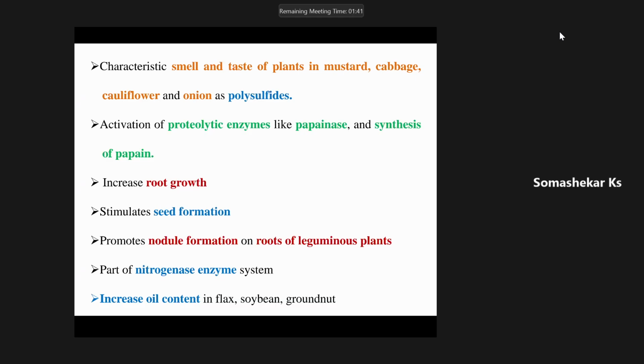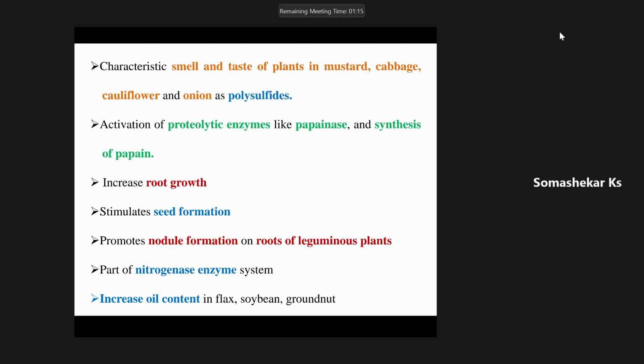All these smells occur in the crop plants because of sulfur. Hence, the characteristic smell and taste of plants like mustard, cabbage, cauliflower, and onion is due to the presence of polysulfides. The sulfur in the plant system is present in polysulfides. This gives a characteristic, acceptable odor to the crops.